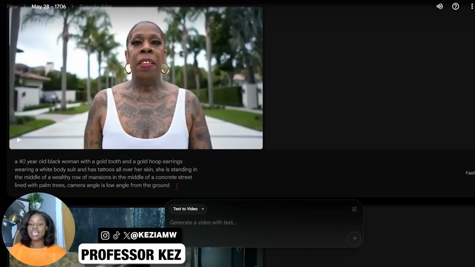So this shot right here is a low angle, right? So we're looking up at the double chin. This lady doesn't have one, but if it was here, the camera would catch every single roll, all right? So it's a low angle, looking up, okay? Here's how it looks in action. So our character, she's walking, she's talking. We see the gold grill, we see the gold hips, we see the tats, honey, and it's all low.